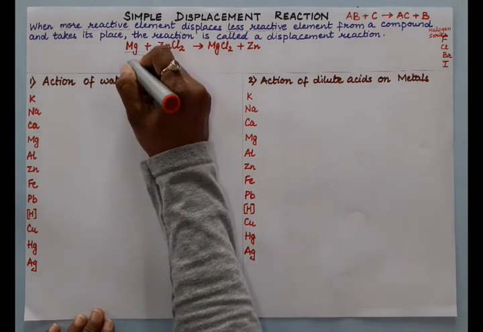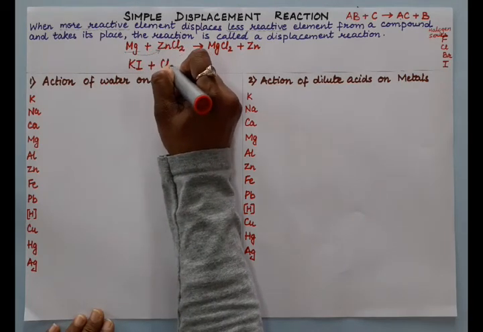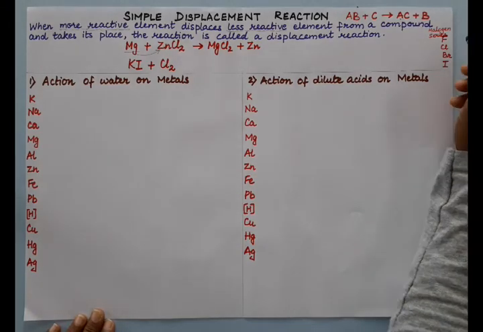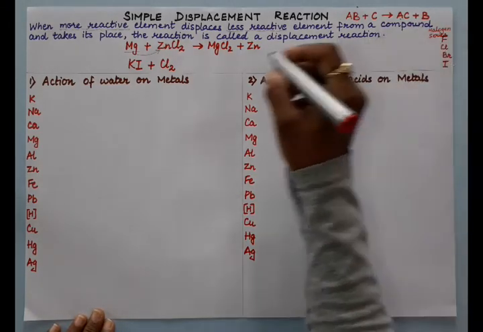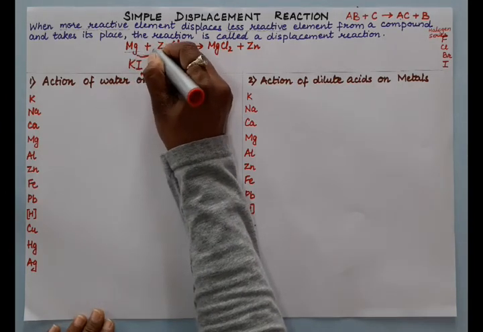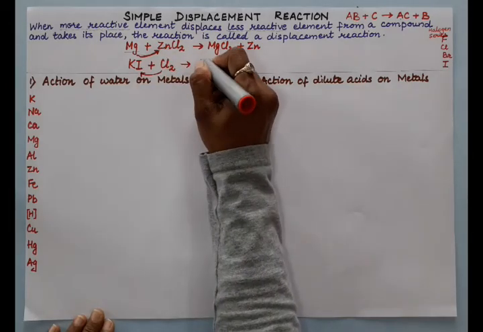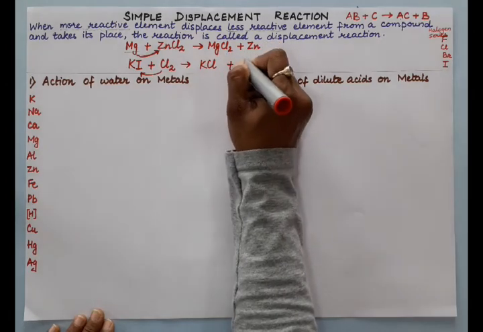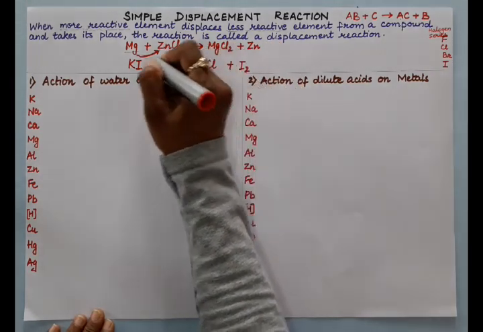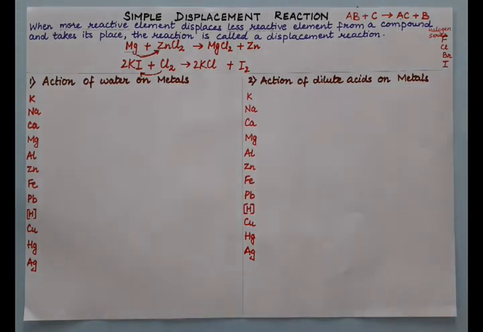Now another example, let us take potassium iodide when it reacts with chlorine, diatomic chlorine. All these are diatomic. So chlorine being more reactive than iodine, chlorine can displace iodine in this manner. So chlorine displaces iodine and we get KCl plus I2, and now balance the reaction. So non-metal displaces non-metal and metal displaces metal. This is what we have to keep in mind, and the activity series also.